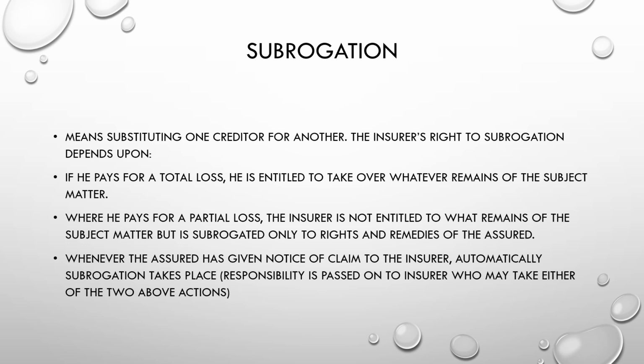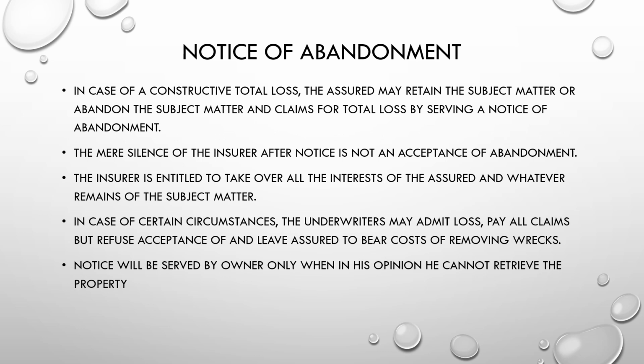So if the owner or the charterer feels that the vessel is either completely lost or partially lost and claims from the hull and machinery insurers for some kind of compensation, which could be the total compensation or partial compensation, then the hull and machinery insurers, depending on the agreement with the ship owners, can take one of the two actions. Either they can pay for the total loss and take over the entire vessel, or they can pay for the partial loss and then claim whatever is remaining, depending on the agreement between the ship owner and the insurers.